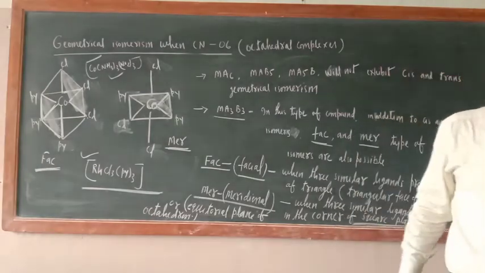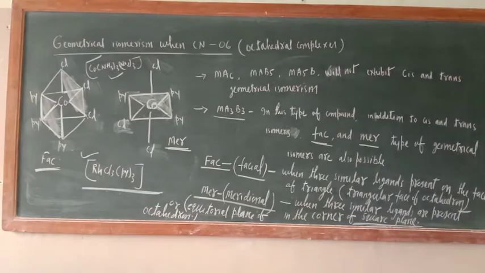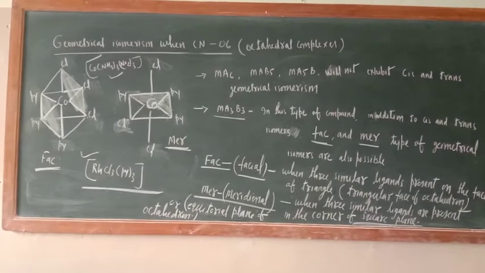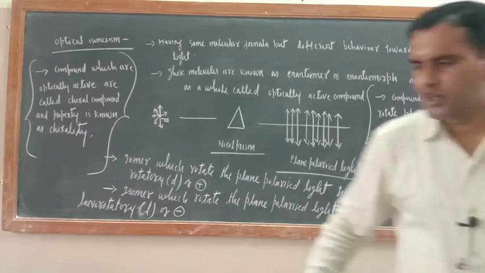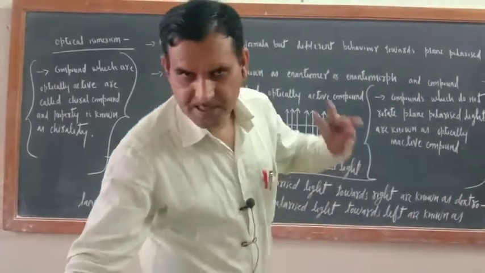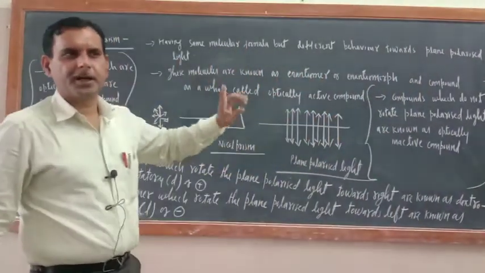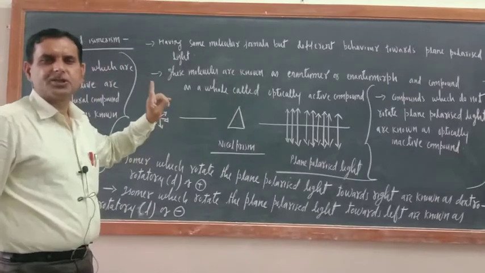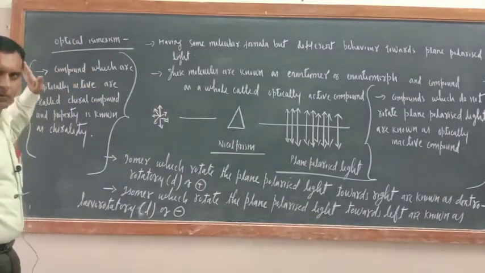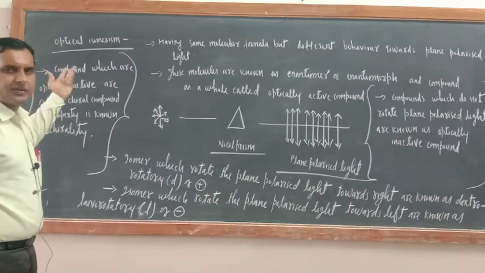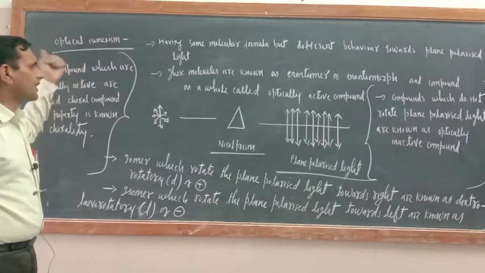Now what is the next one now? Optical isomerism. So dear cadets, now just see optical isomerism, okay. So stereo isomerism is divided into two categories. The first one is geometrical isomerism, second one is optical isomerism, okay. So geometrical isomerism I have finished. Now see the optical isomerism.